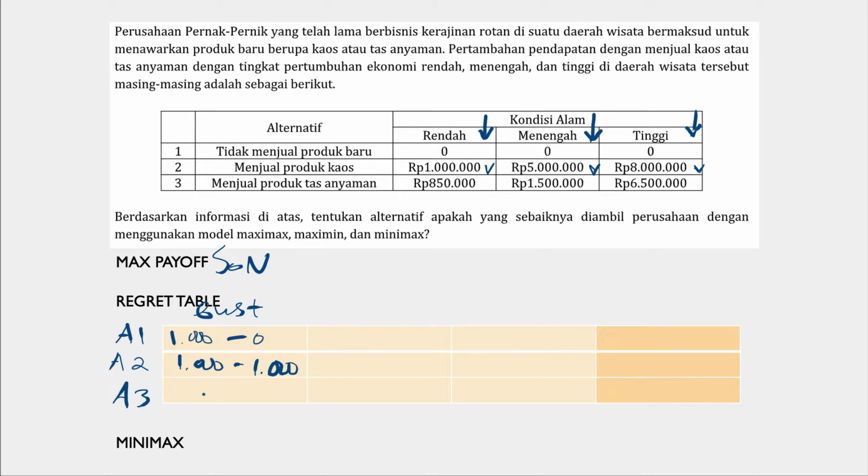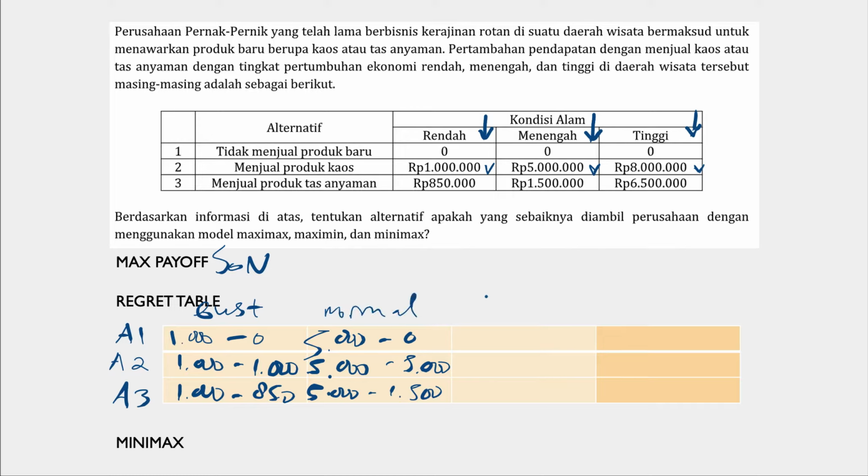For alternative 3, it's 1 million minus 850,000. For normal, this one would be 5 million minus 0, 5 million minus 5 million, and for alternative 3, 5 million minus 1.5 million. And this is for boom: it should be 8 million minus 0, 8 million minus 8 million, and 8 million minus 6.5 million.